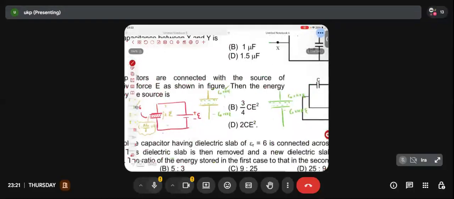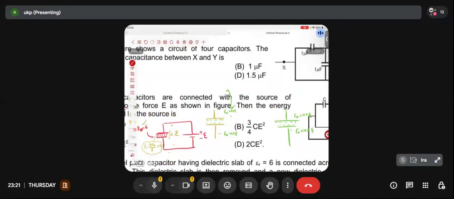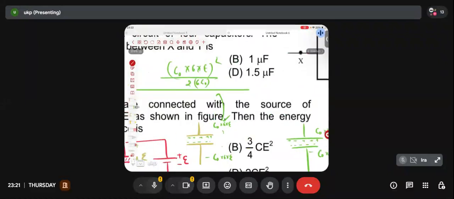Achha, ratio of energy. What is energy in this case? Can I use Q square by 2C? What is my Q? C naught into 6 into EMF square by 2 times the capacitance. What was the capacitance in this case? 6 C naught. Yes or no? Divided by what in the other case?